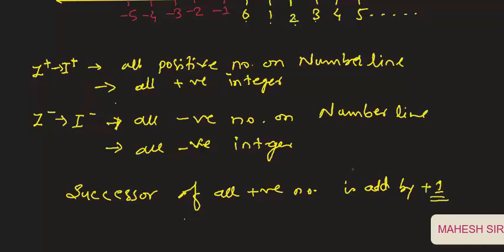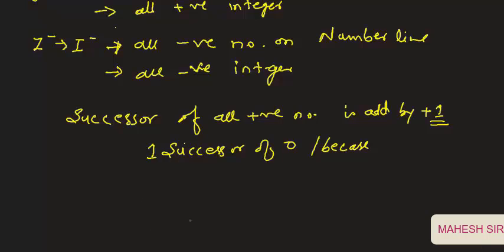So here, for example, 1 is the successor of 0. Why? Because 0 plus 1 equals 1.